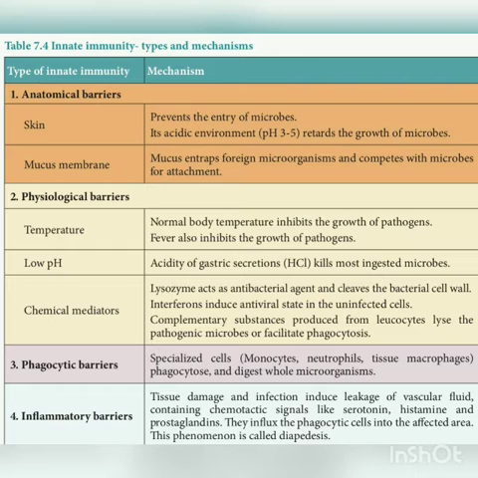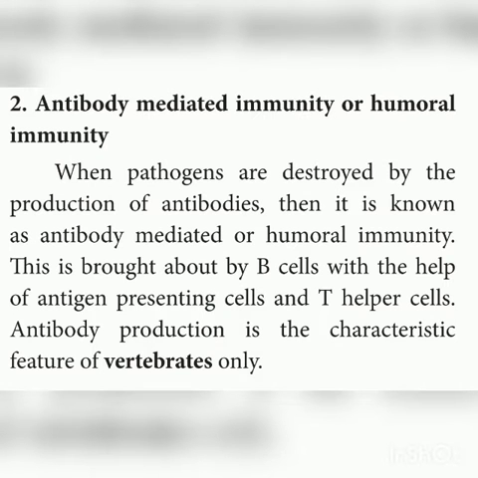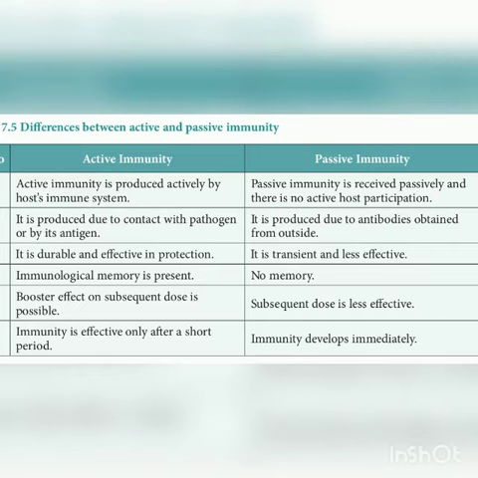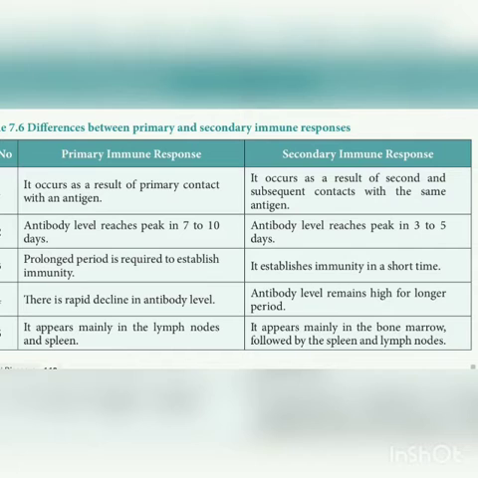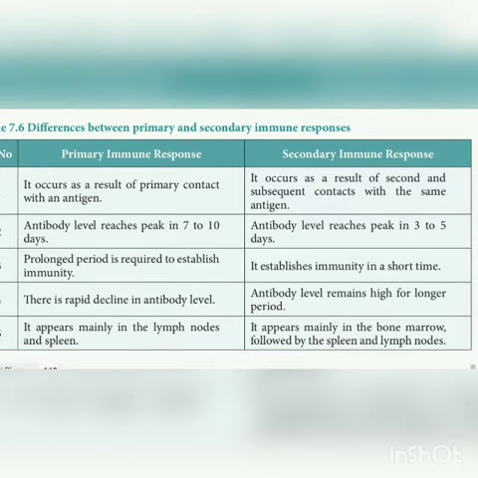And then you have to study. There are so many questions on differences. For example, what is the difference between cell-mediated immunity and humoral immunity? Humoral immunity is nothing but antibody-mediated immunity. Okay, active and passive immunity, and then primary response and secondary response, normal cells and cancer cells. There are 4 differences in this lesson. You have to revise all the 4 differences, right?